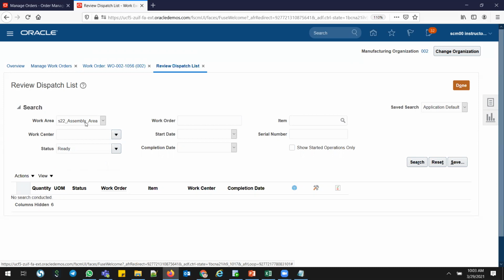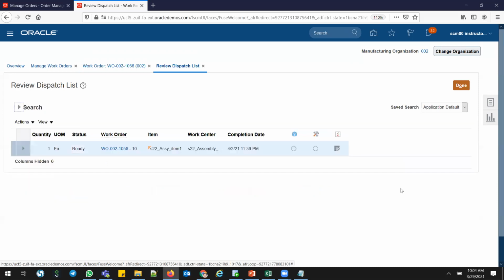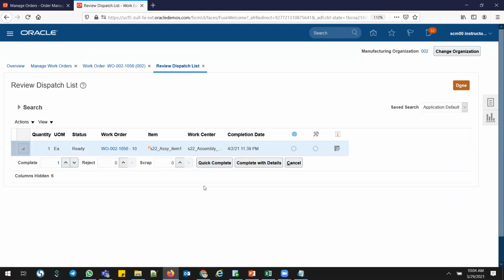So I'll go directly to my work area, assembly area, and search. There's only one card ready to manufacture. So I'll go here, the 10th operation. You can go for one-step quick complete, or you can complete with details. Let me go with complete with details.